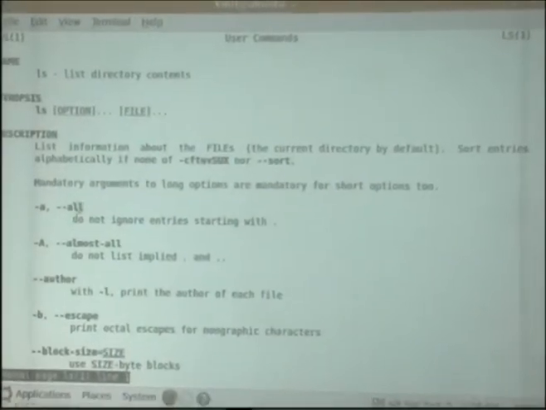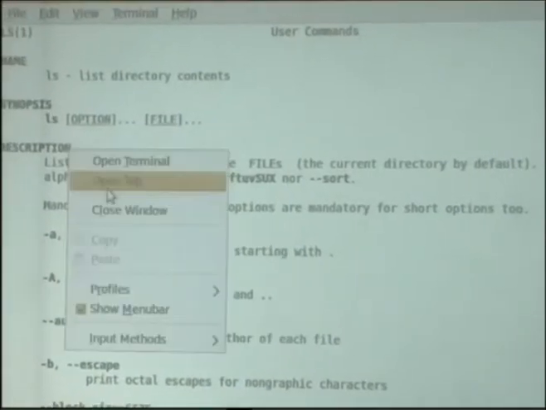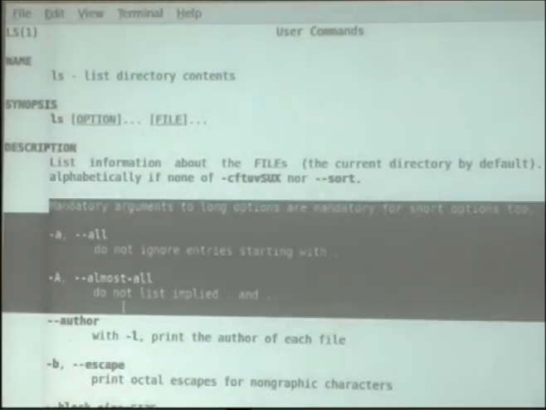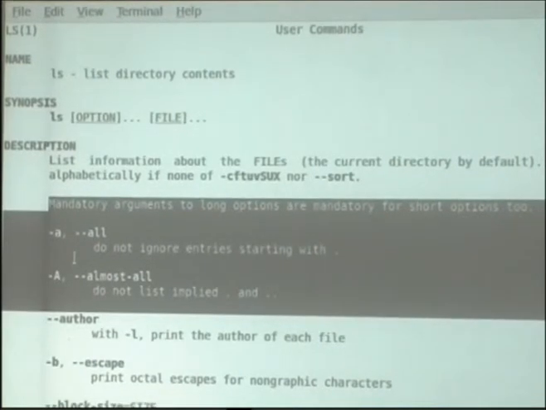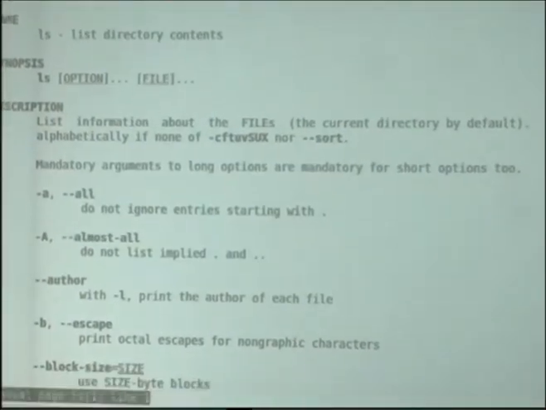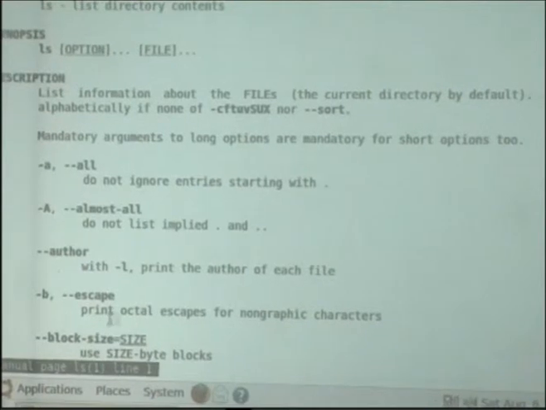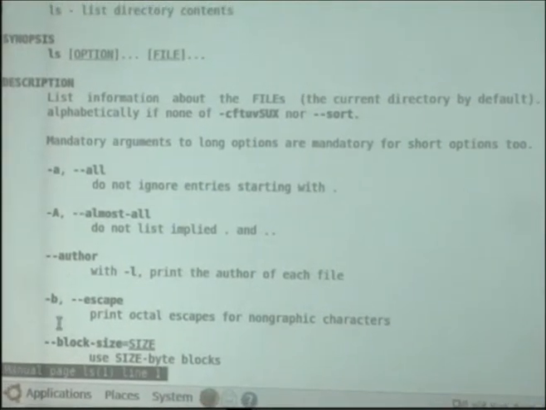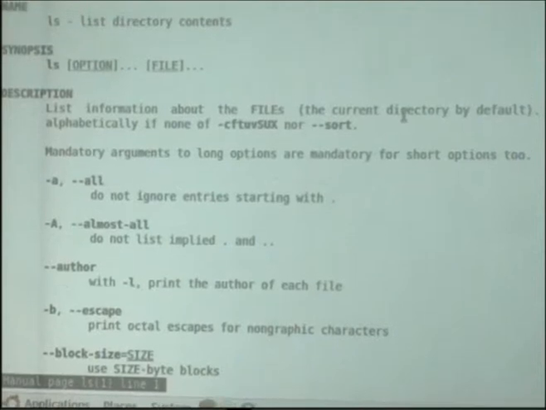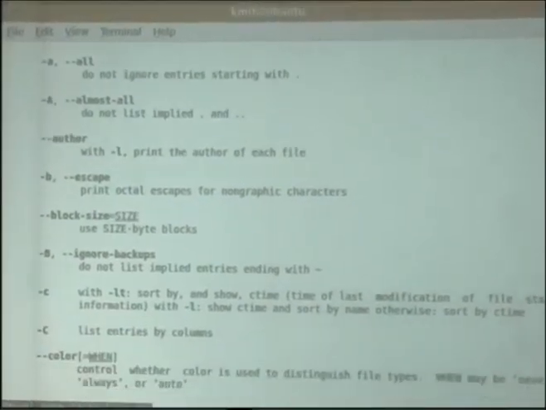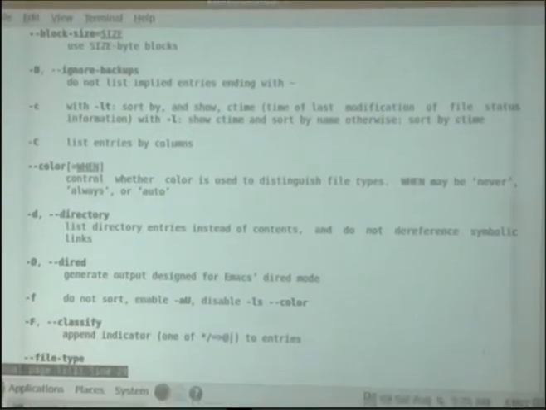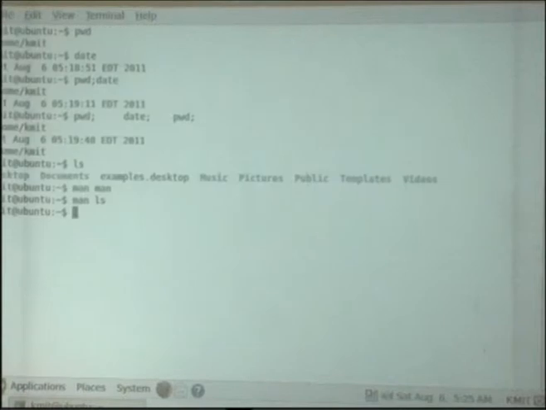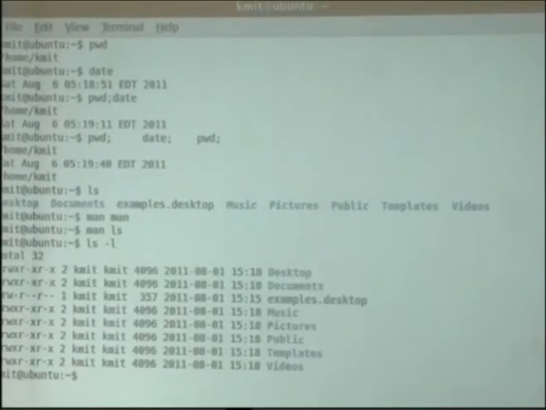Now I have different options available in the description column, as you might be seeing here. We have option a, which does not ignore entries starting with a dot, so all hidden files you can also display, and you have long listing with l. There are many different options available. Now let's use an option, like ls with option l. It gives me a long listing.